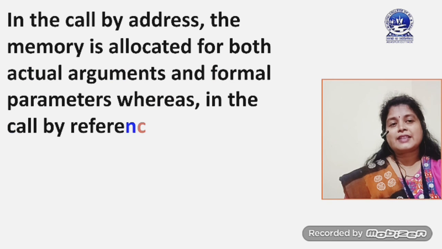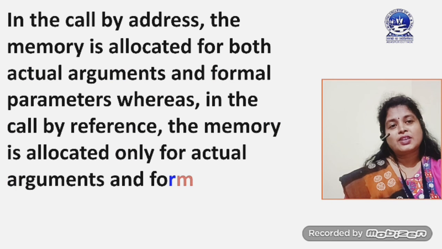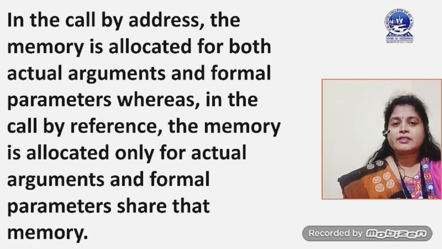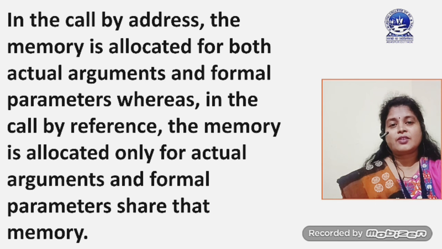The next difference is that in call by address, the memory is allocated for both actual arguments and formal parameters. Obviously, because you have to create the memory location the first time, then when you pass the address, a pointer variable is created. It means that memory is occupied two times. But in case of call by reference, the memory is allocated only for actual arguments and formal parameters share that memory. What I have discussed earlier, that in call by reference no extra memory location is created, it uses the same memory.